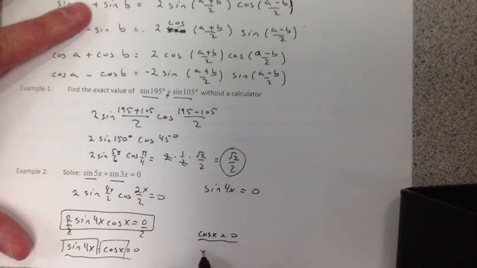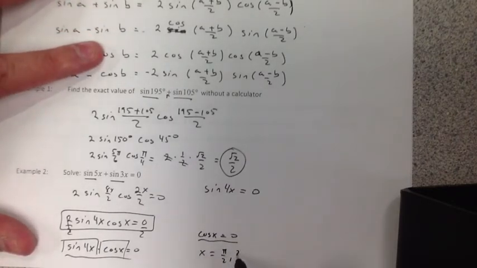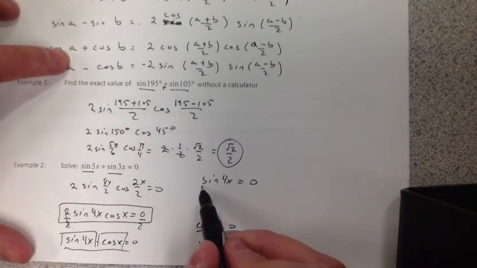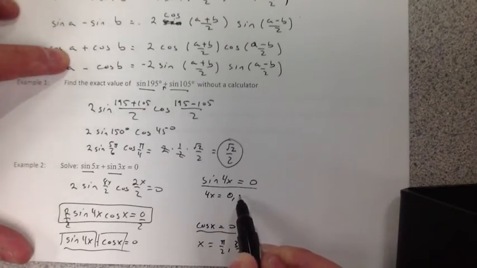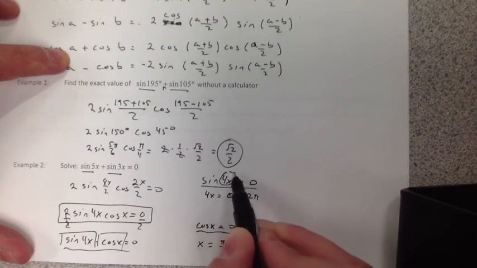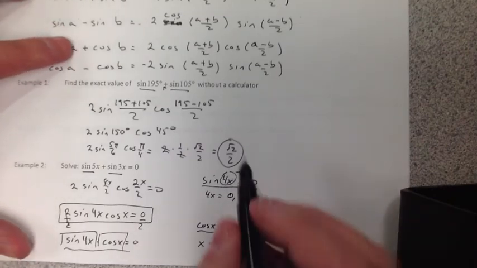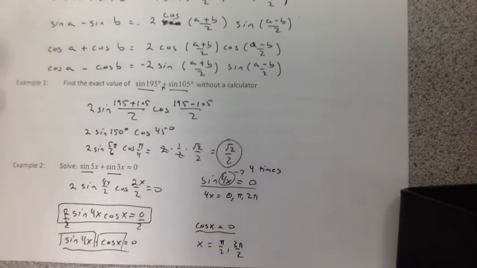So let's do cosine first. We know that's true. Where is cosine equal to 0? Easy. Pi over 2, 3 pi over 2. Now, sine is a little bit harder because it's 4x. Where is sine equal to 0? That's 0, pi, 2 pi. But because of the 4, remember, we're going from 0 to 2 pi normally for our answer. That 4 means we have to go around the circle 4 times.